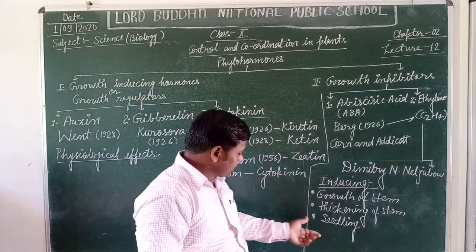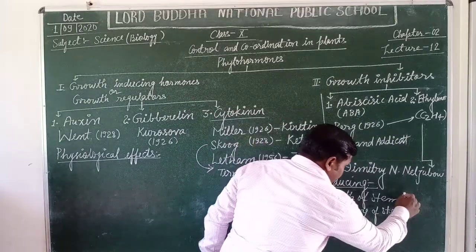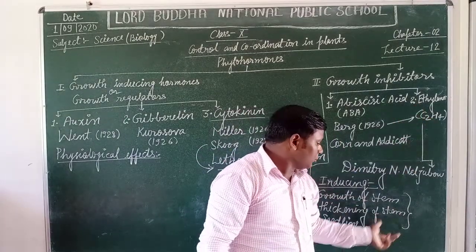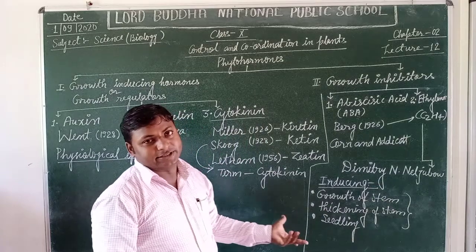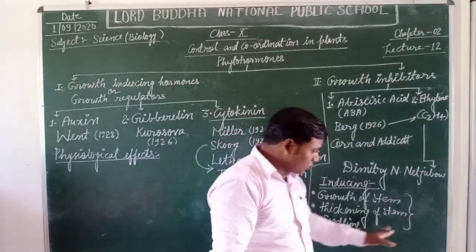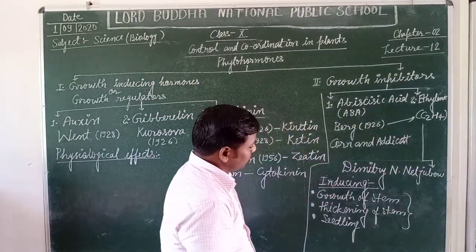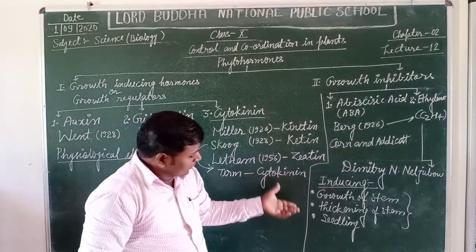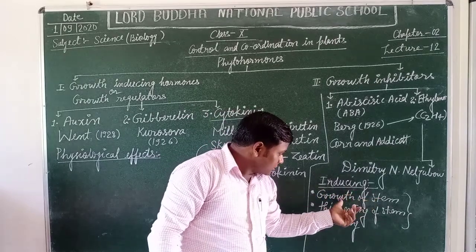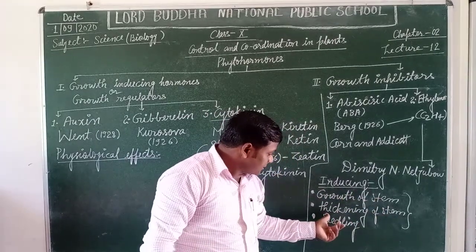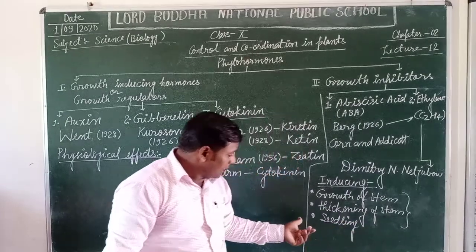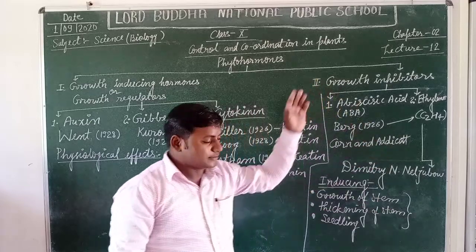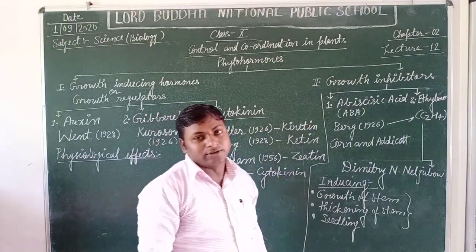These three responses of the ethylene hormone are also called the triple response. Yes students, this is called the triple response by Dmitry and Zubov. And what are these? They induce the growth of the stem, induce the thickening of the stem, and induce seedling in the fruits. Thus, this is the triple response.